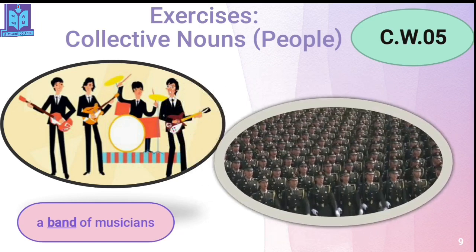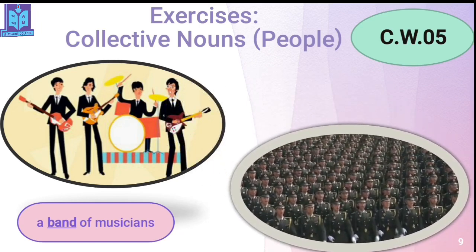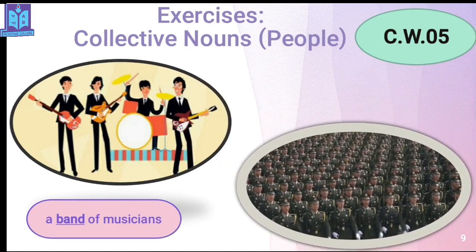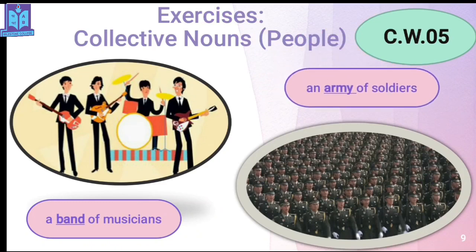Now look at here. What can you see here? Some soldiers. So what can be the collective noun of these soldiers? It is an army of soldiers. Why not "a"? Because this word, this collective noun, army, starts with a vowel sound. That's why I have to write here "an." Clear? Then the regular "of," then the soldiers. And I have to write it in plural form.